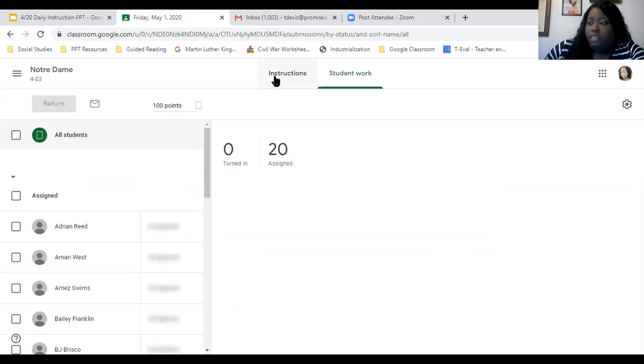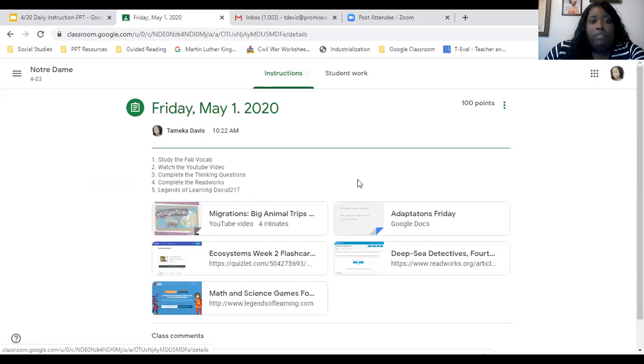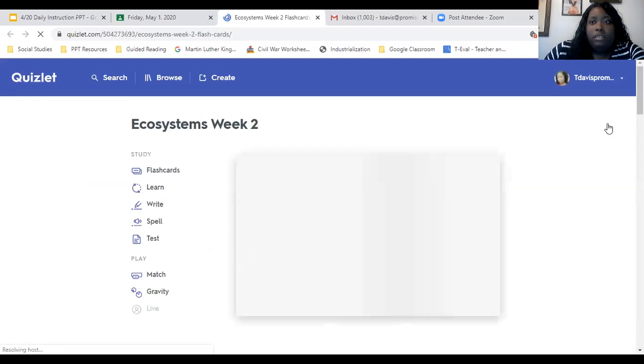Go to the instructions if you're not directly taken to the instructions. And then from there, we'll start with our FAB vocab. Look for the FAB vocab. Okay, and then I'm going to practice our FAB vocab. All right, so the first word is predator.